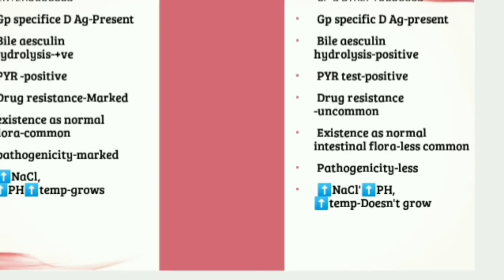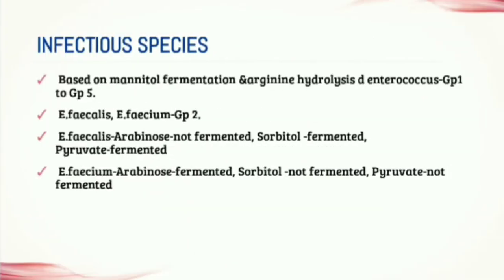The mainly two species are infectious to man. The first one is Enterococcus faecalis, which causes majority of infections, and the second one is Enterococcus faecium, which rarely causes the infections. Based on mannitol fermentation and arginine hydrolysis, the Enterococcus can be divided into group 1 to group 5. Enterococcus faecalis and Enterococcus faecium belong to group 2.